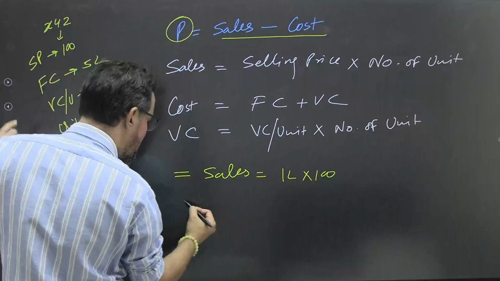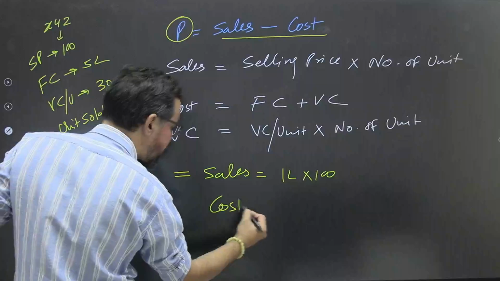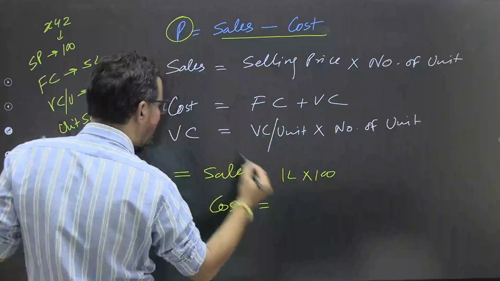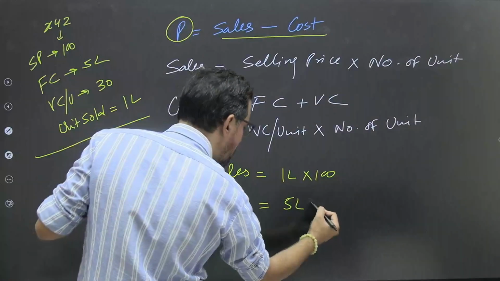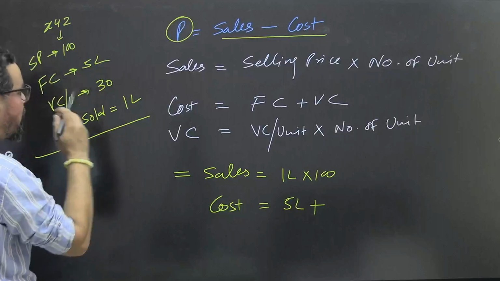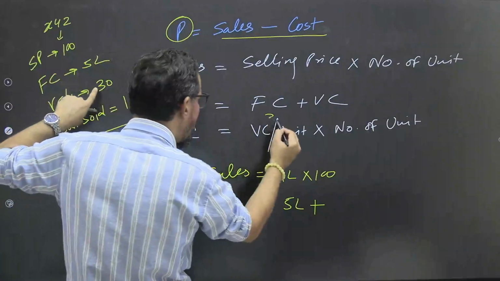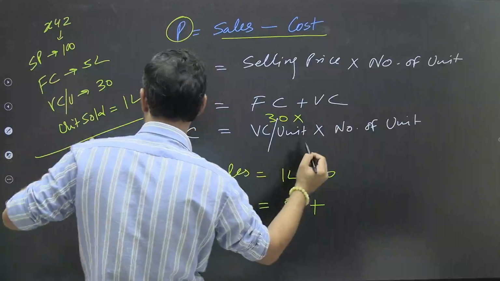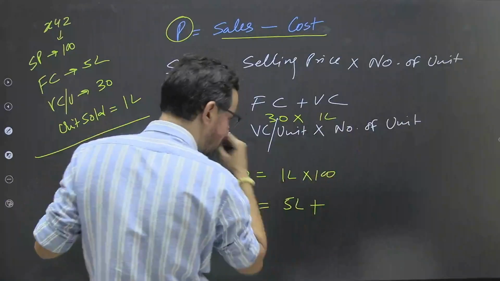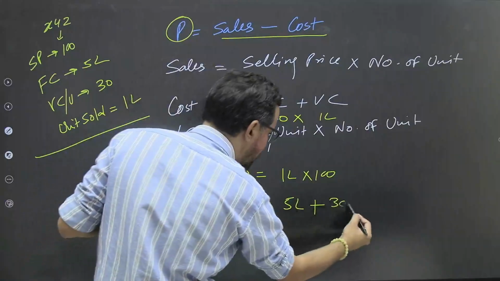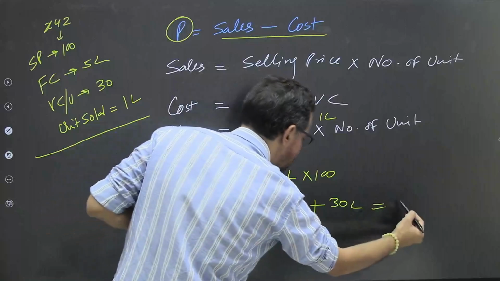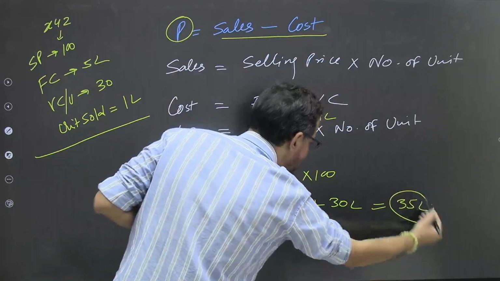Cost: when it comes to the cost, fixed cost is how much? 5 lakh. ठीक है. 5 lakh is fixed cost plus variable cost. Now how you will calculate variable cost? Variable cost per unit is 30 into how many units they have sold? 1 lakh. 30 lakhs. So overall cost is how much? 35 lakhs.